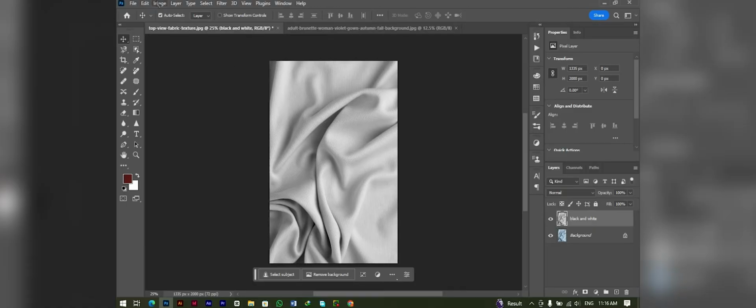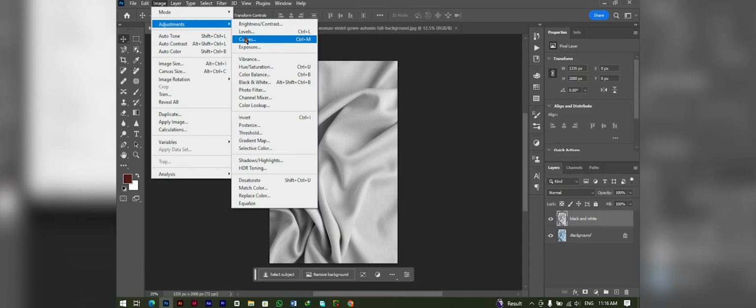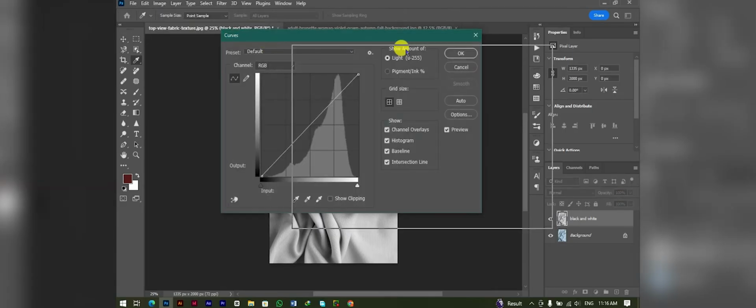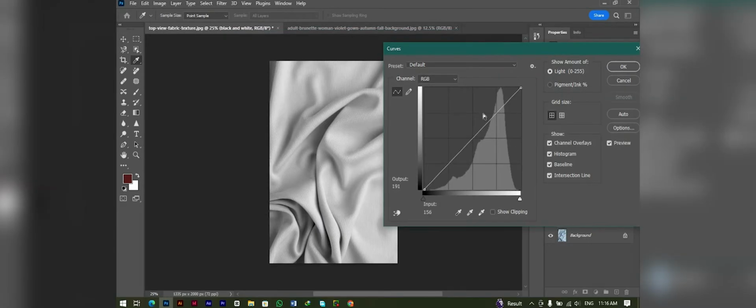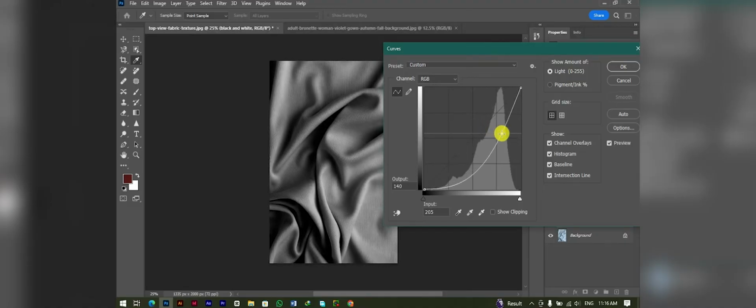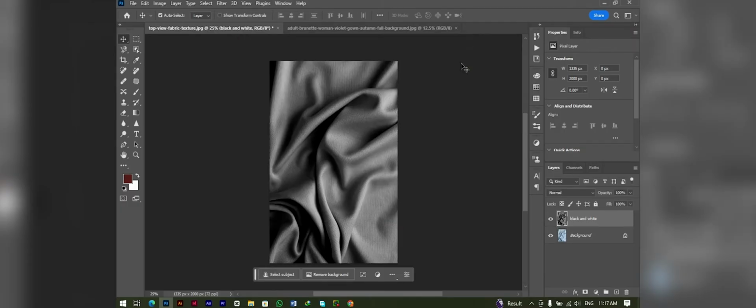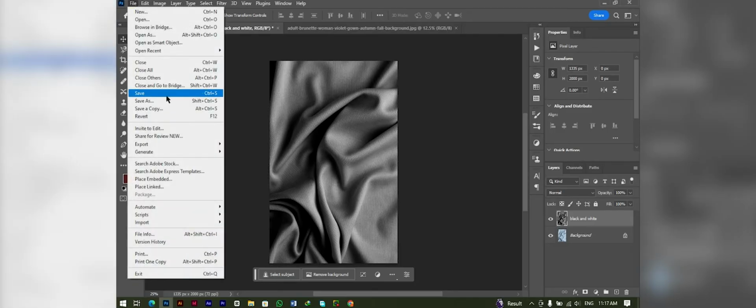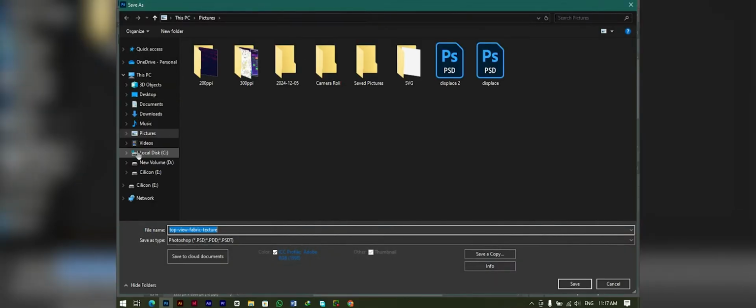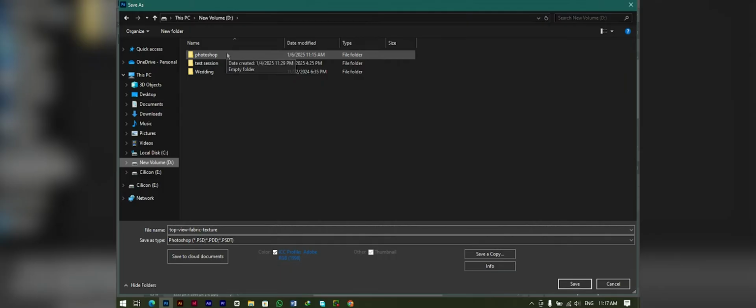So for this purpose, go to Image, Adjustments, and then Curves. I will drag so that I can see my image. For my case, I think this is pretty much good. So hit OK, and here we have increased the contrast. So now we have to save this file. Go to File, Save, and set your location where you want to save this file.